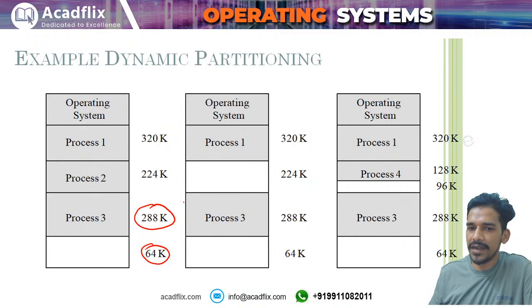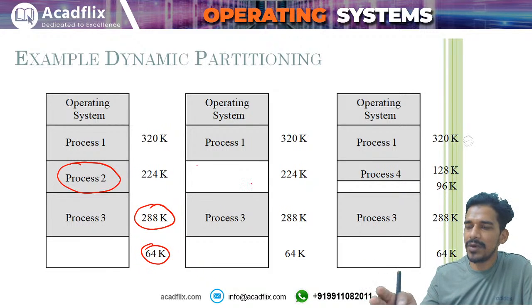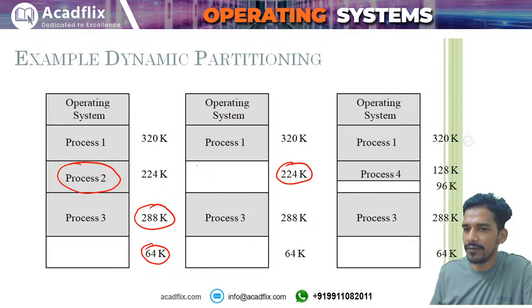Now let us say the process P2 completes the execution and leaves the memory, right? When a process completes, it will simply release the memory. So it is like a person took a house, and after that he left that house. Now what happens? He had already built a house on that land, he had already created the partition. Now the process has already created the partition. Now when the process releases this partition, you will have an empty partition of 224 kilobytes.